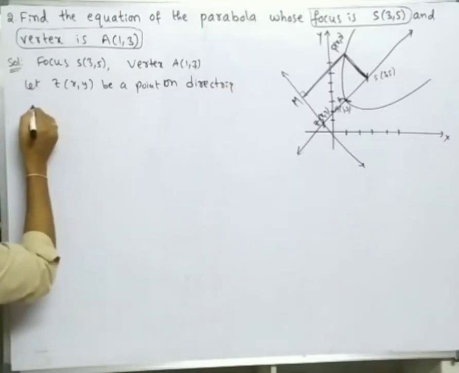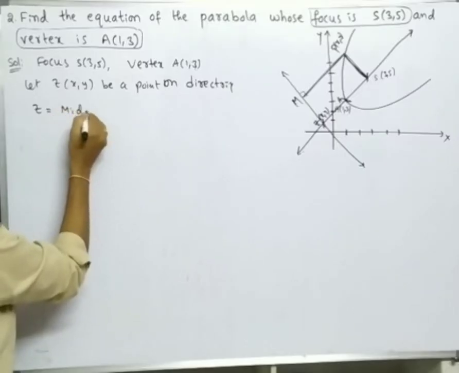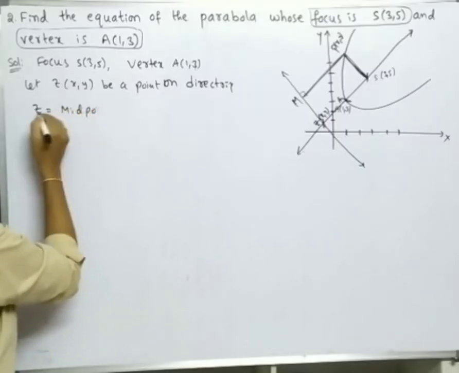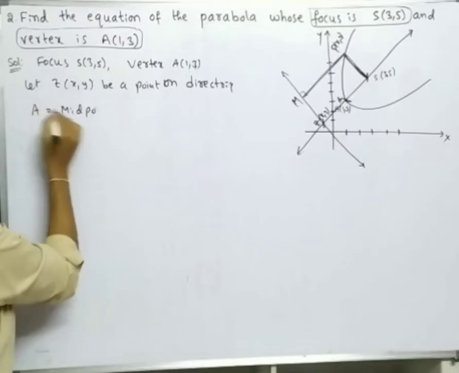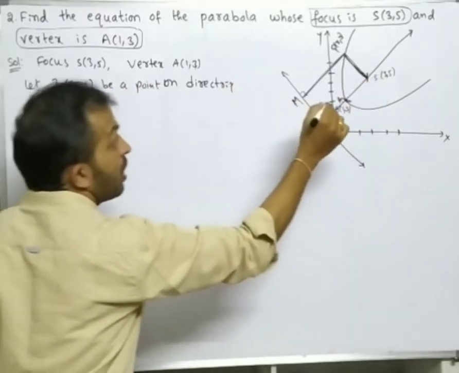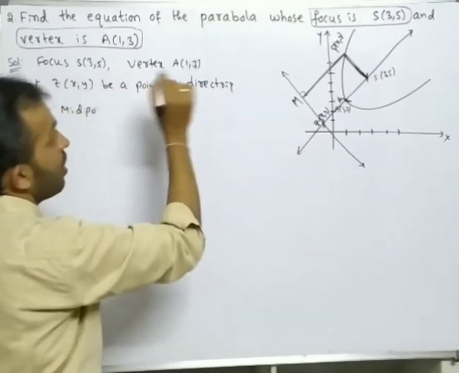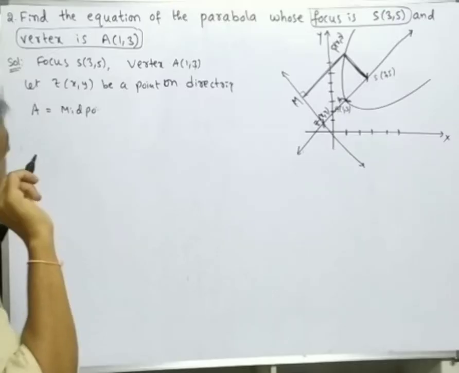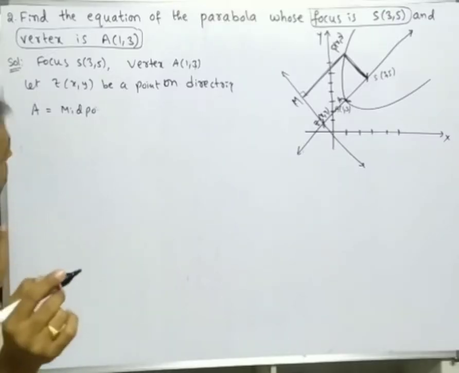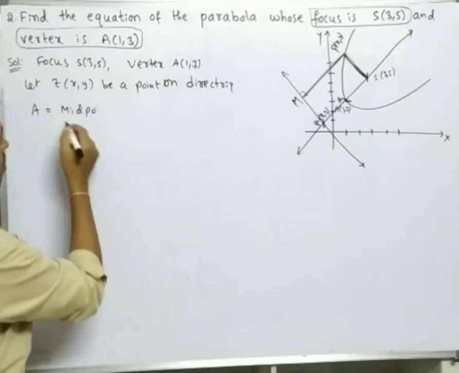Okay, so clearly, here A is the midpoint of SZ. That's why geometry is very important. You should draw a rough figure of this problem. Then you have an idea how to solve it.